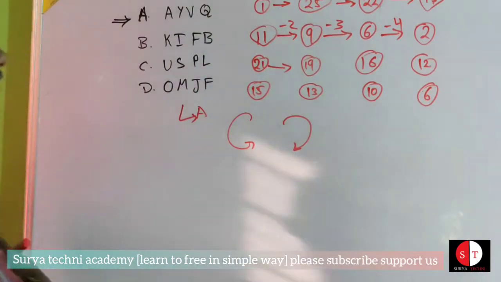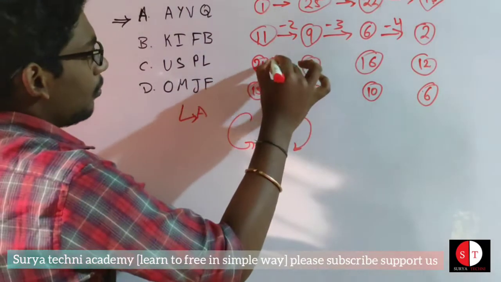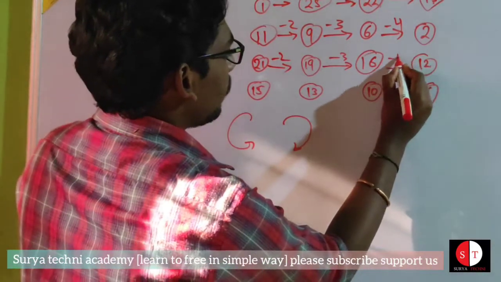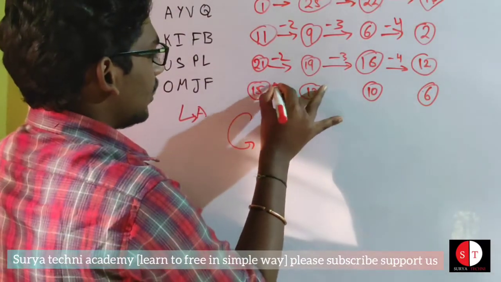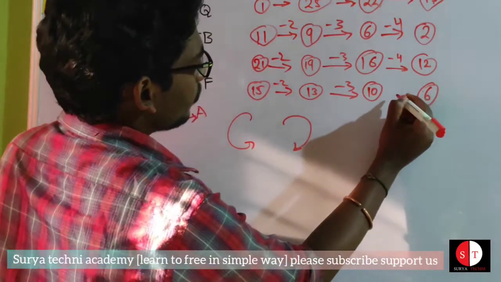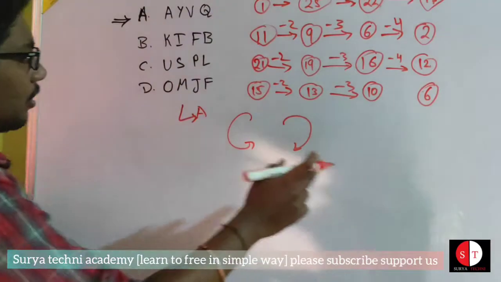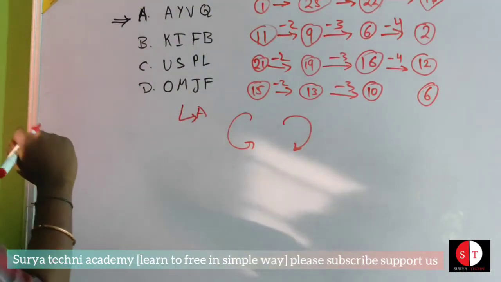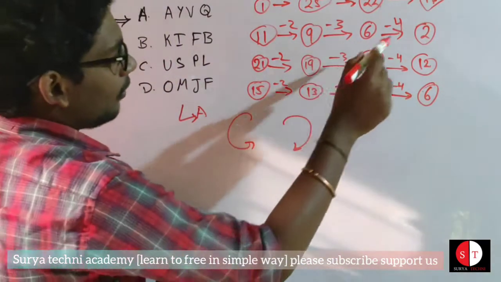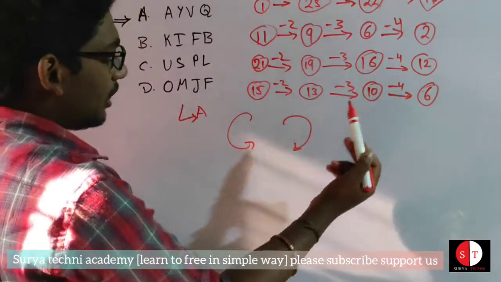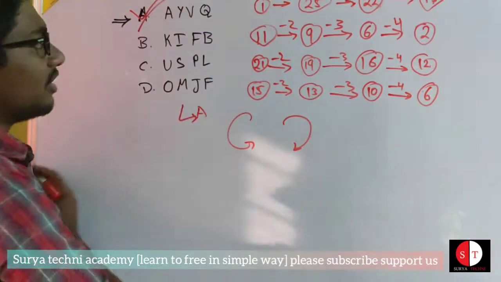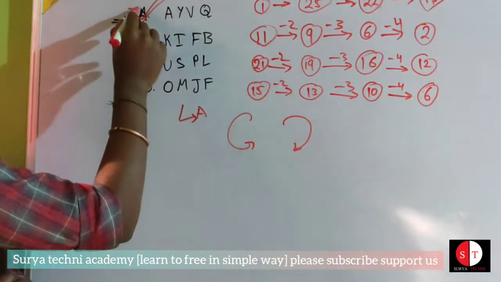21, 19 is -2. 19, 16 is -3. 16, 12 is -4. 15, 13 is -2. Then -3. J is 10, F is 6, so -4. So the pattern is -2, -3, -4, -2, -3, -4. Option A is -2, -3, -5. That means option A is different. So option A is the odd one for this classification of question.